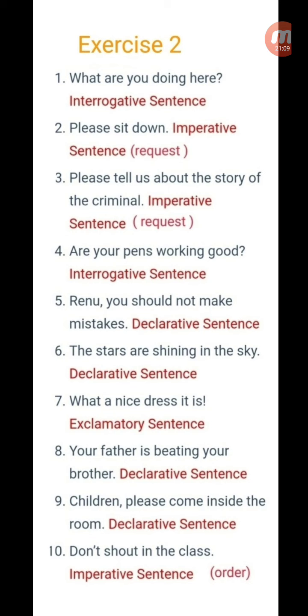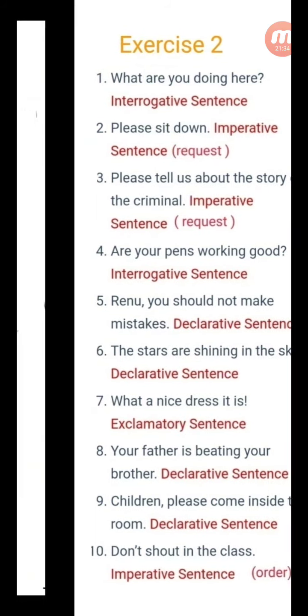The stars are shining in the sky. Declarative sentence. What a nice dress it is! Exclamatory sentence. Your father is beating your brother. Declarative sentence. Children, please come inside the room. Imperative sentence, request. Don't shout in the class. It's an imperative sentence. Order.